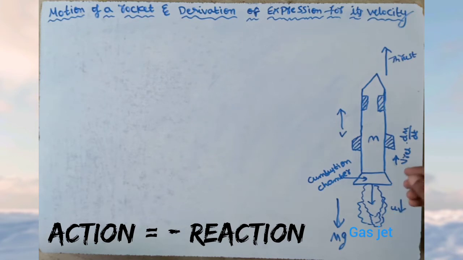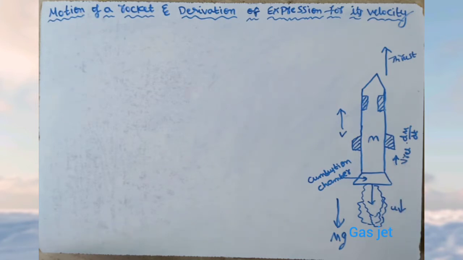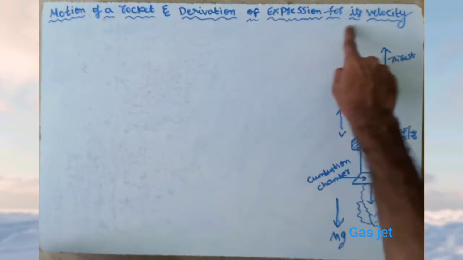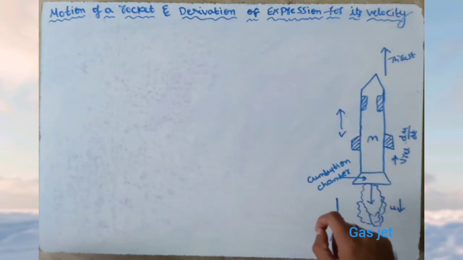Now we are going to derive the expression for its velocity.